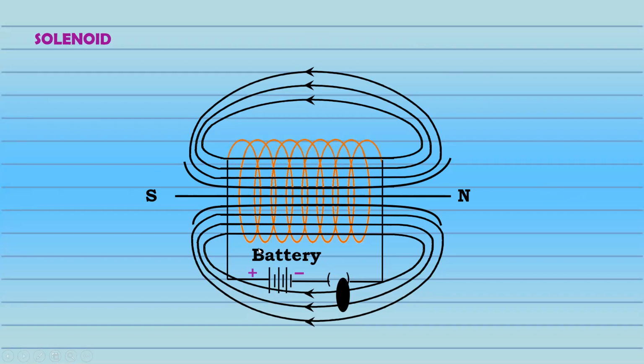One more thing: if there is no space here for the battery, you can even draw it below somewhere here, right? It should be neat and clean, and north and south should be mentioned. Remember, the direction of the arrow will be like this, so this side is north, this side is south. So that's how a solenoid has to be.